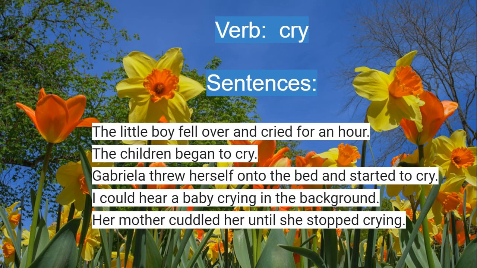Here are a few different sentences. The little boy fell over and cried for an hour. The children began to cry. Gabriella threw herself onto the bed and started to cry. I could hear a baby crying in the background. Her mother cuddled her until she stopped crying.